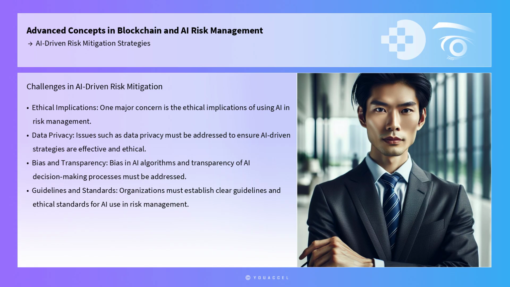However, implementing AI-driven risk mitigation strategies also presents challenges. One major concern is the ethical implications of using AI in risk management. Issues such as data privacy, bias in AI algorithms, and the transparency of AI decision-making processes must be addressed to ensure that AI-driven strategies are both effective and ethical. Organizations must establish clear guidelines and ethical standards for the use of AI in risk management to mitigate these concerns.